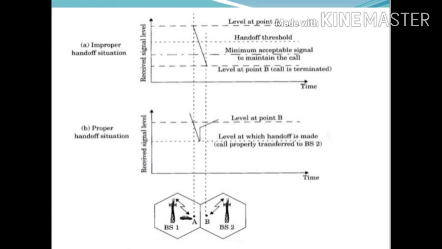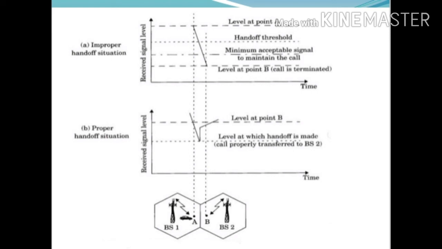Next is the proper and improper handoff. Figure A shows improper handoff, in which a handoff is not made and the signal drops below the minimum acceptance level. Due to this, the call is terminated. Figure B shows the proper handoff. The handoff has taken place as soon as the received signal level drops to the handoff threshold.